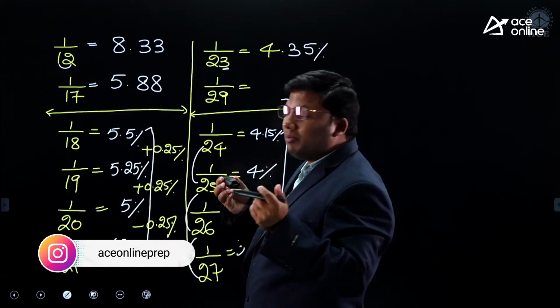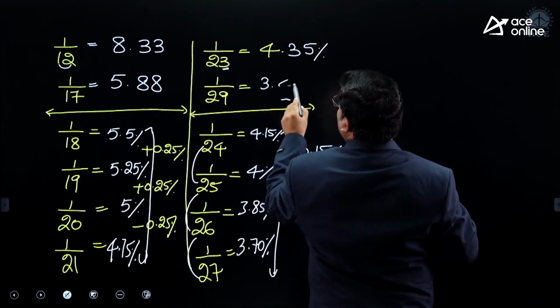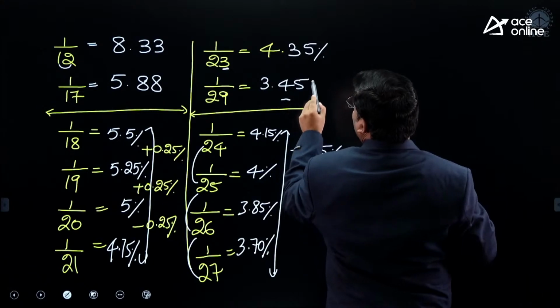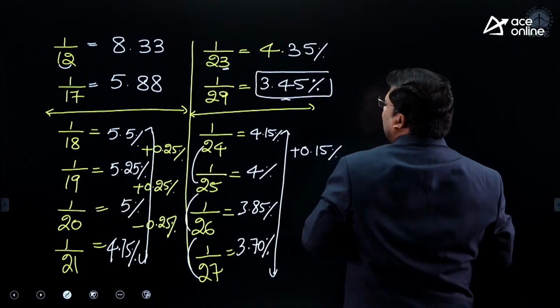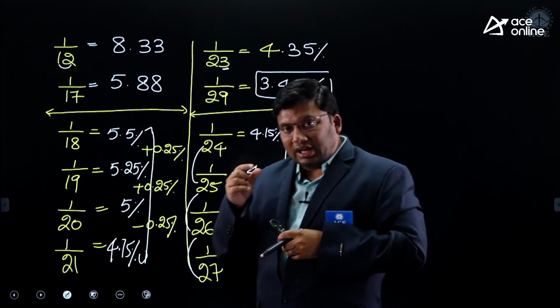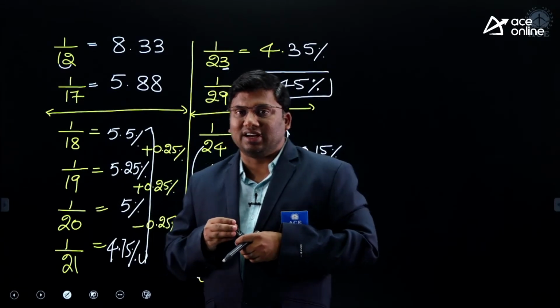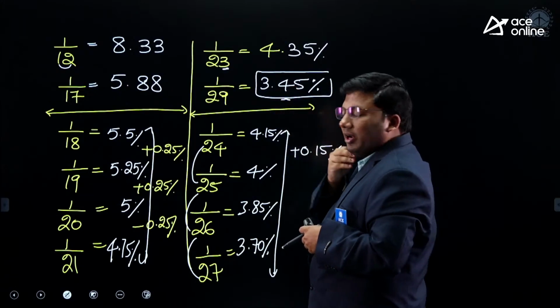In case you are unable to determine it, do the first Pythagorean triplet, which is 3, 4, 5. 1 by 29 is 3.45%. 29 goes 3 times in 100, 3 dot, so 3.45.